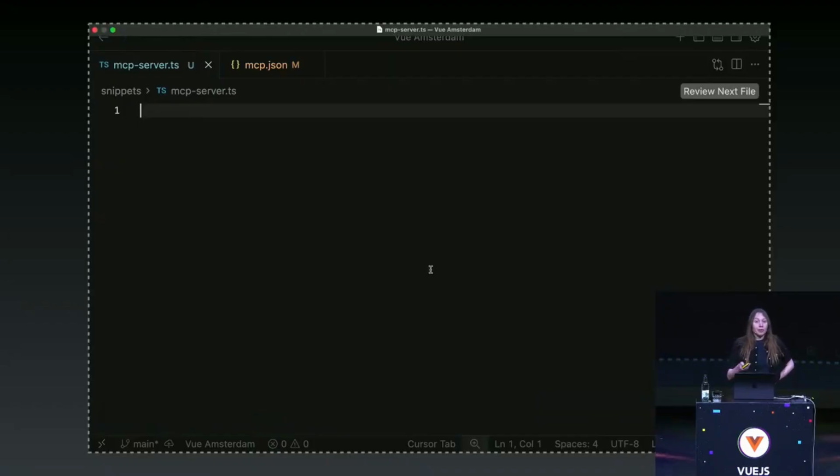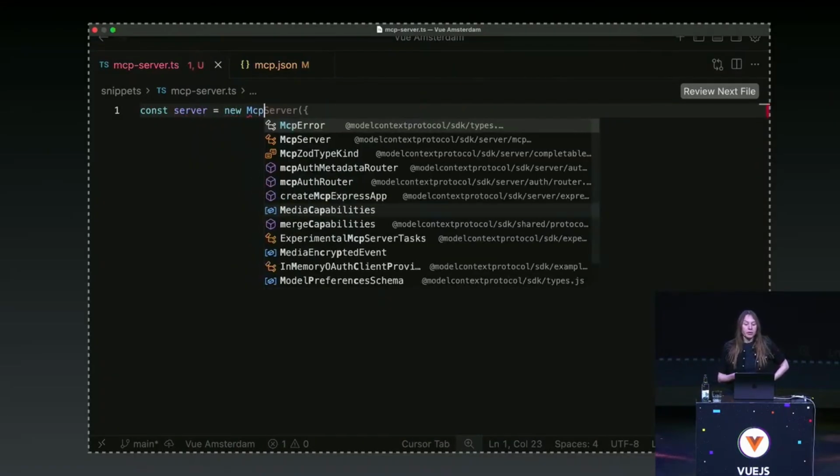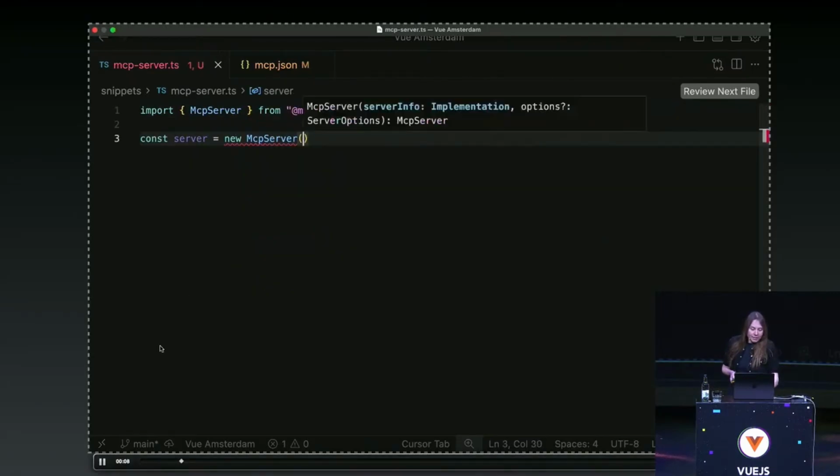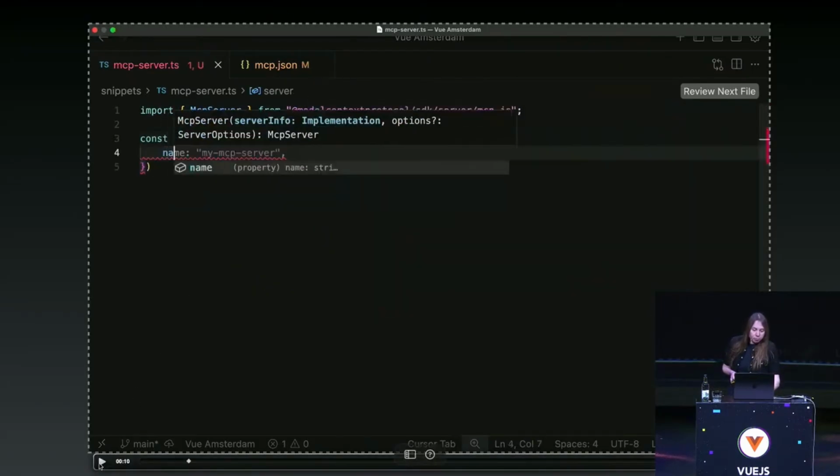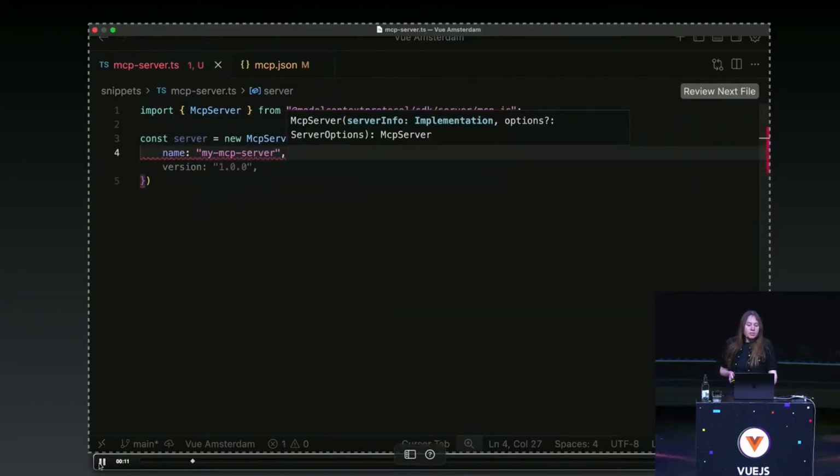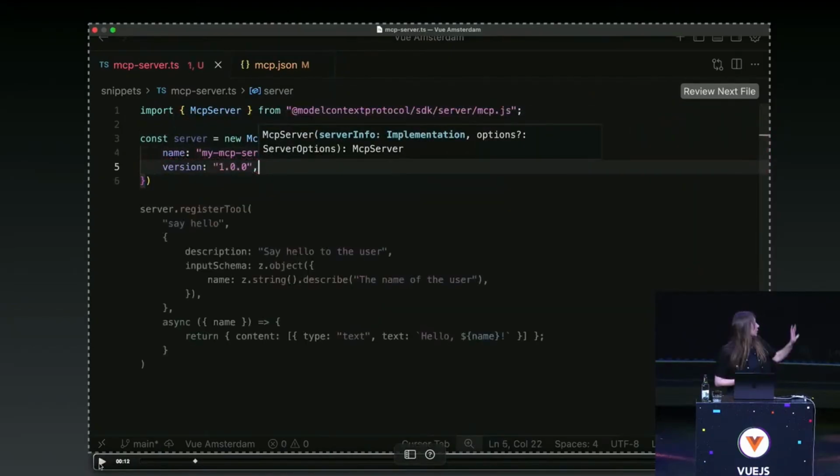We will build an MCP server right away. First, we will declare the server. For that, we are using the SDK. Sorry, I just stopped it, it might be a bit fast. As you can see, we cannot see it very well, but we just declare a new instance of MCP server. We configure it with the name, with the version, and that's all. Here, we have a server which is functional and which might be connected to the rest of the process.